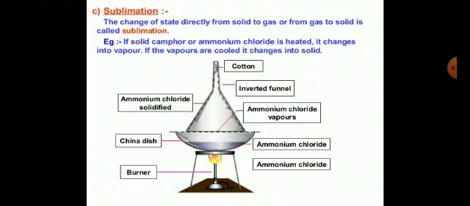Once again, examples are camphor and ammonium chloride. It directly changes into vapor, but if we cool it down, then it again changes into solid. There is an experiment given over here. If you come into the laboratory, I will show you again, right?